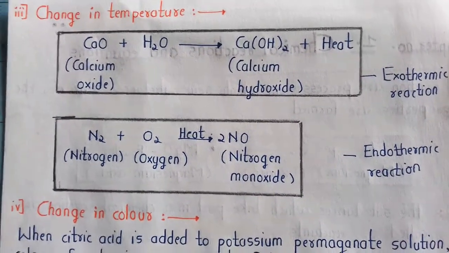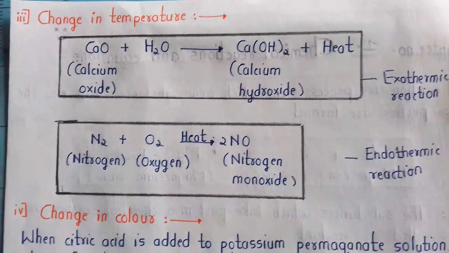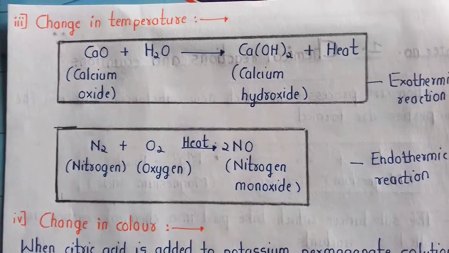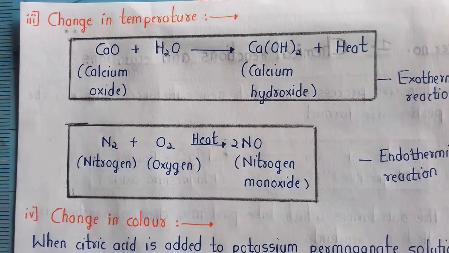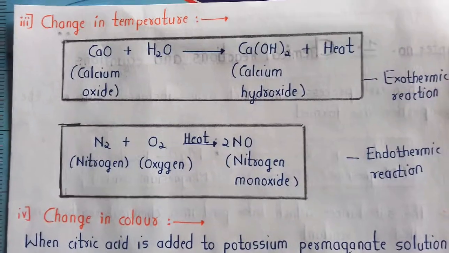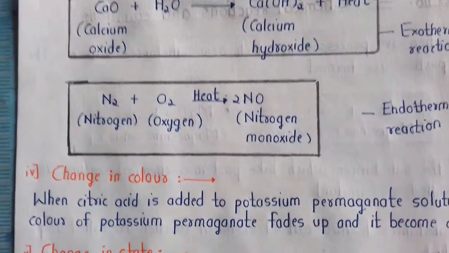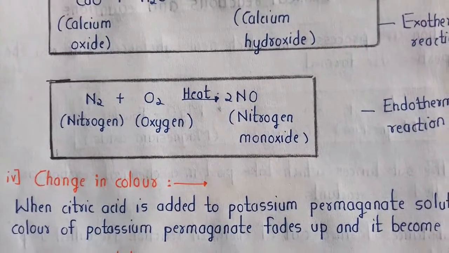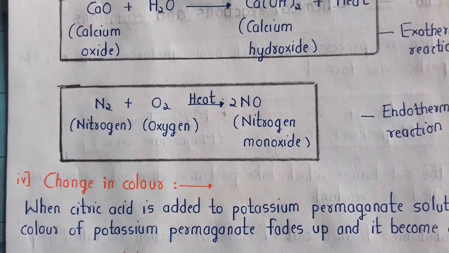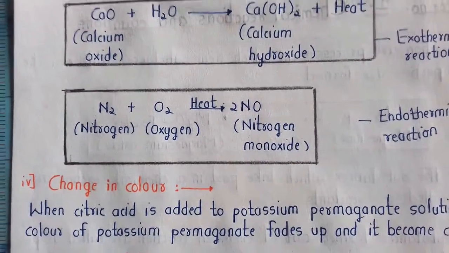Those reactions in which heat is evolved are called exothermic reactions. For example, calcium oxide reacts with water to form calcium hydroxide and a lot of heat is evolved. Endothermic reaction. Those reactions in which heat is absorbed are called endothermic reactions. For example, when nitrogen reacts with oxygen to form nitrogen monoxide, then a lot of heat is absorbed during this reaction.